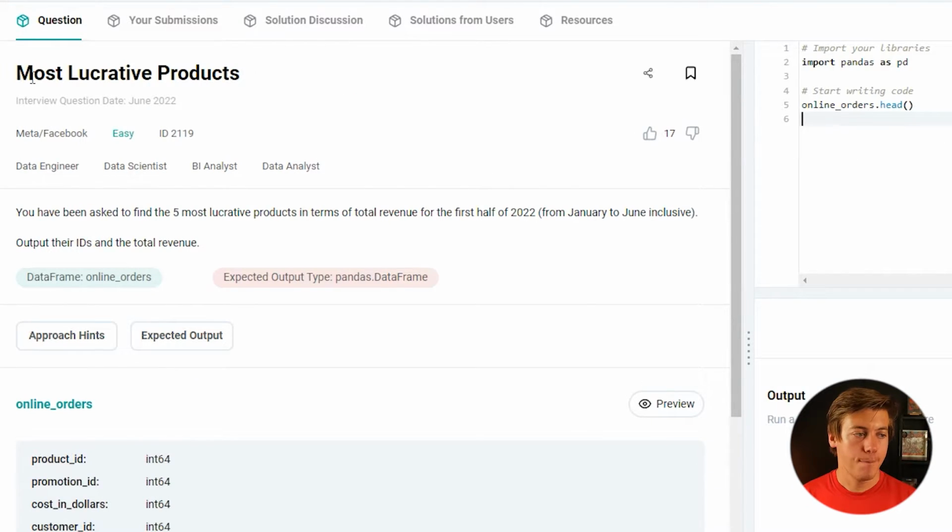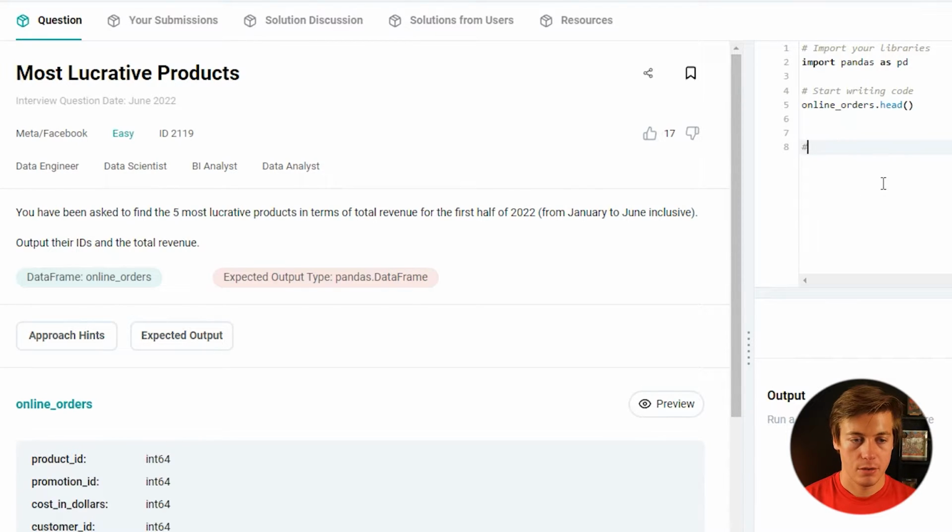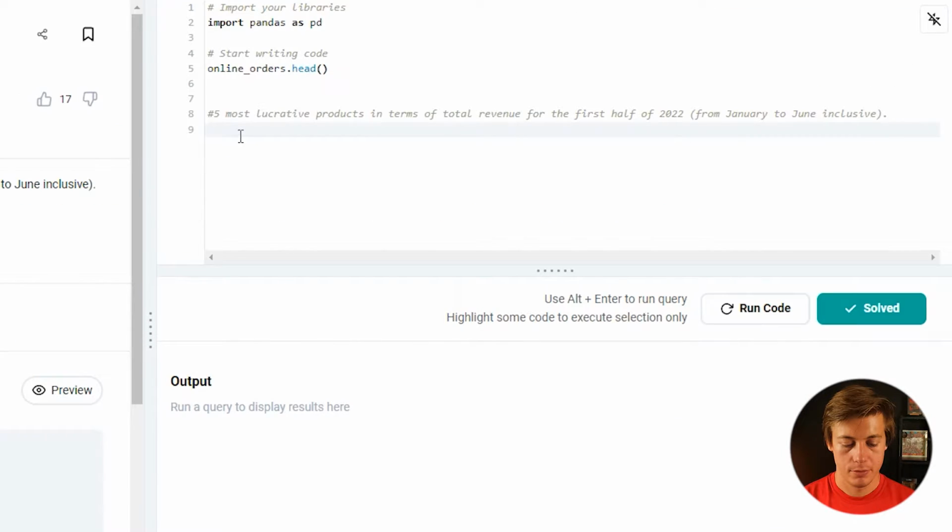So now we're going to be taking a look at most lucrative products. So you've been asked to find the 5 most lucrative products in terms of the revenue for first half of 2022. So we'll put that on here, and then output their IDs and total revenue. I'm just going to see what the expected output is. So we have output product ID like that, and then we have over here total.